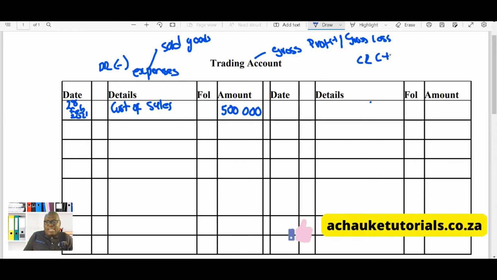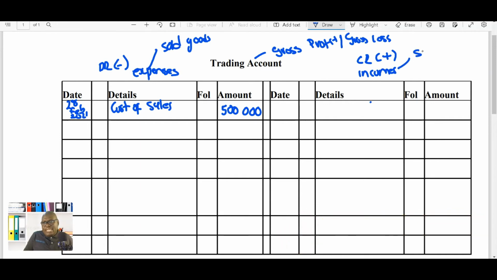Okay, and the trading account increases on the credit side, and in this case we're going to put incomes here, and our incomes here in this case we are referring to only sales. Remember, here we are trying to determine the gross profit before things like your other operating income and other operating expenses. So those items will not be included here. We'll only be looking at the things that have got to do with our sales as well as our cost of sales. So on this side we're going to put our income. Our income comes from the sales.